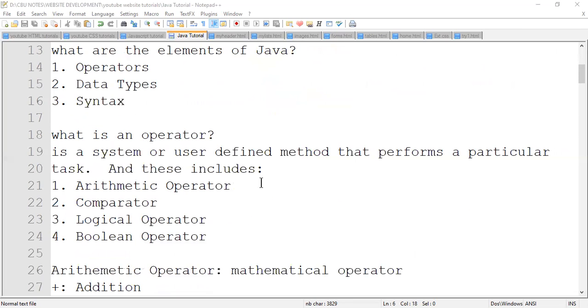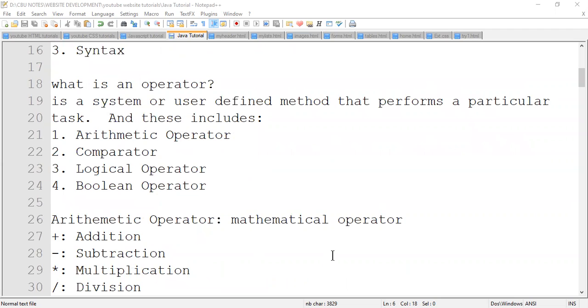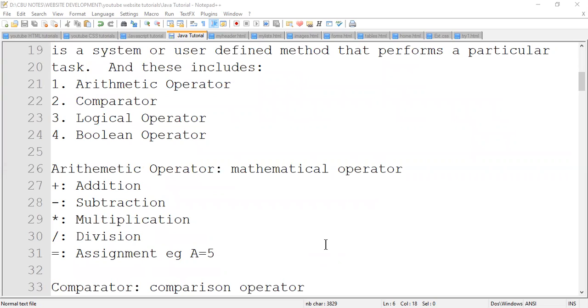What is an operator? Basically, an operator can be defined as a system or user-defined method that performs a particular task. This includes things like arithmetic operators, comparators, logic operators, and Boolean operators. So now, what are arithmetic operators? We want to look at these step by step and how they are going to affect the programs as we discuss this language further.